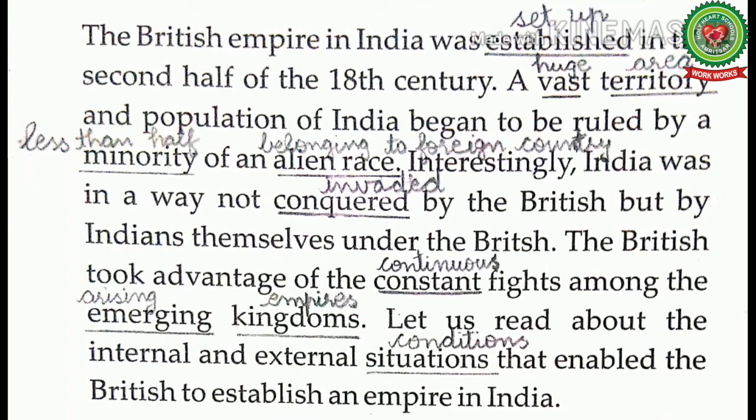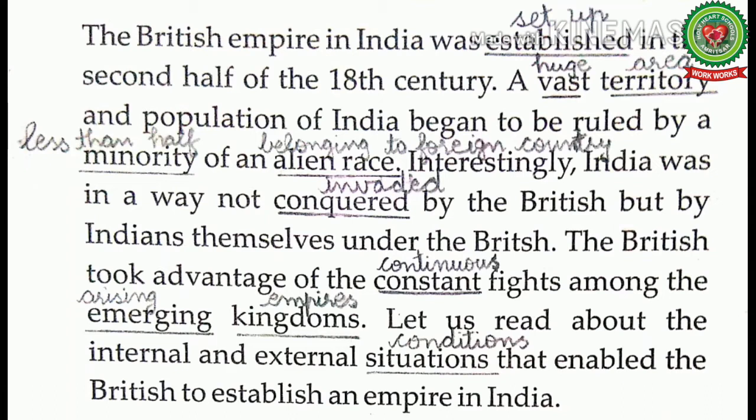The British Empire in India was established in the second half of the 18th century. A vast territory and population of India began to be ruled by a minority of an alien race. Minority means people who are less in number or less than half, and alien race means people belonging to a foreign country. As we know, since ancient times, India had attracted foreigners from different parts of the world for different purposes. Some came to explore, some came to invade, some came to trade, and some came to rule.